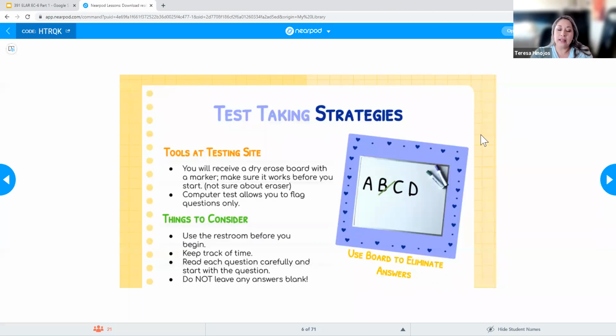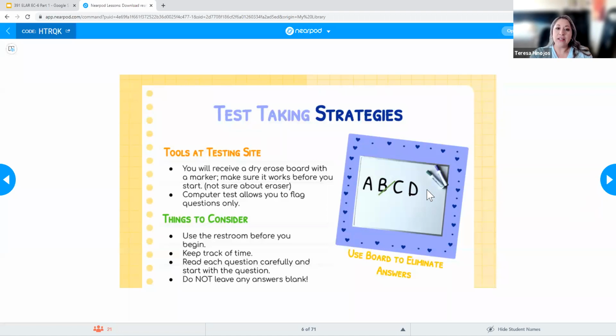So when you do take the test at the testing site, it's going to be a little bit different than when you take the qualifying exam with us at the service center. At the service center, all we have is a paper test, right? So you're going to use a pencil and paper, and you can write on the test and all that. But when you go to the testing site, you'll be given a dry erase board and a marker, and that's it.